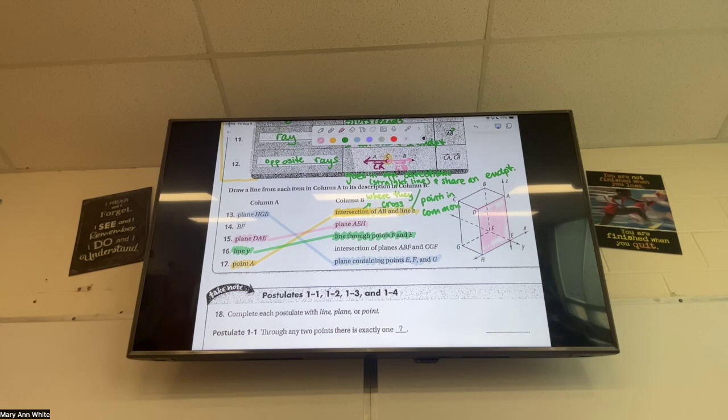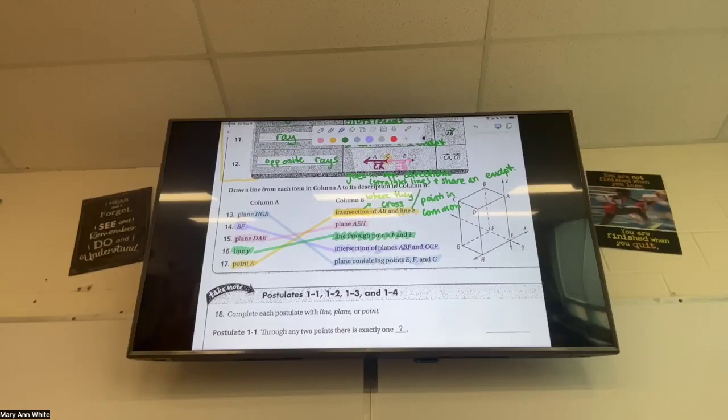Is that the same thing as plane AEH? Yes, those all have the same points. And then what about that last one, BF? This is actually going to help us with one of the last things we're doing. BF then has to go with the intersection of planes ABF and CGF, correct? You guys okay with that?